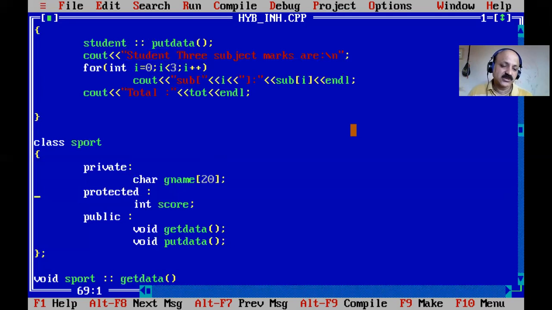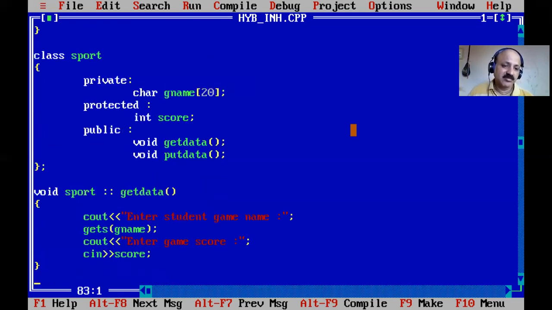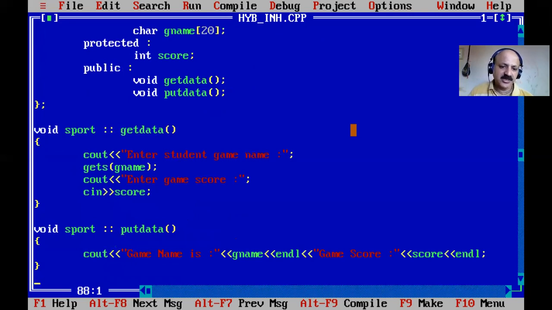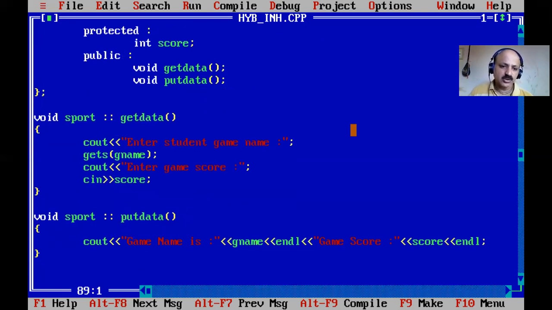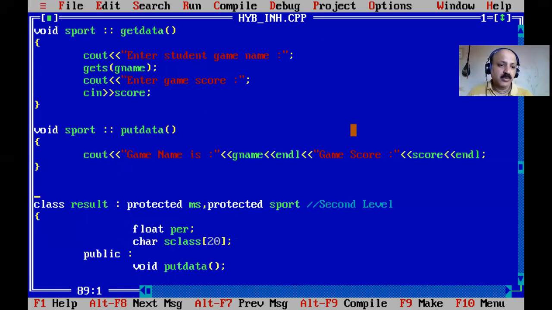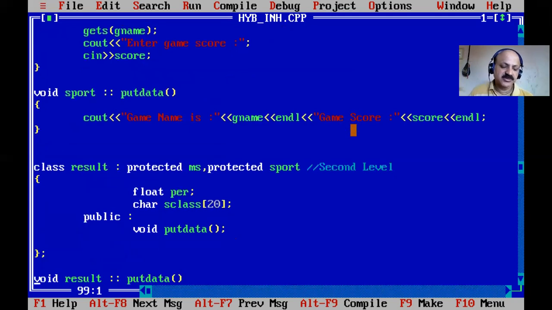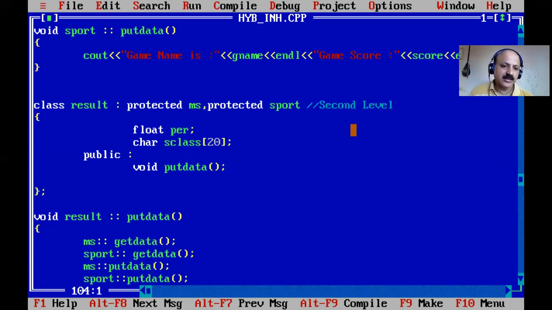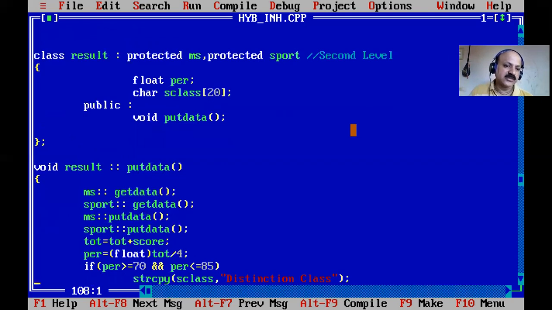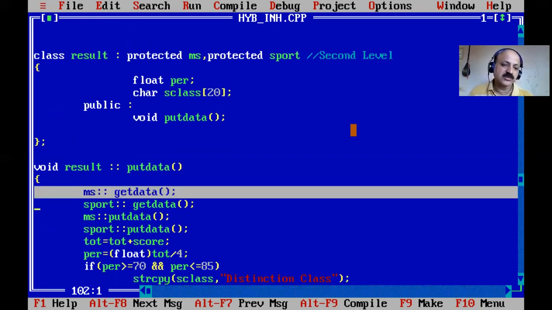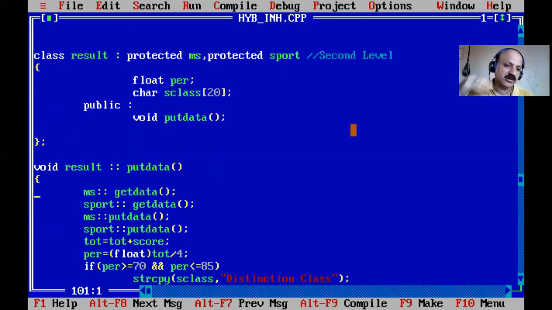So here we can combine our game score in the total. So yes, here get data takes game name and game score, and then put data prints both members, game name and game score. And then multiple and multilevel, because mark sheet already inherits the student class, so both multilevel and multiple branches we have combined. And here the result class computes the percentage, with student class put data, and then all put data I call step by step. First mark sheet in this, so that calls the student base class.